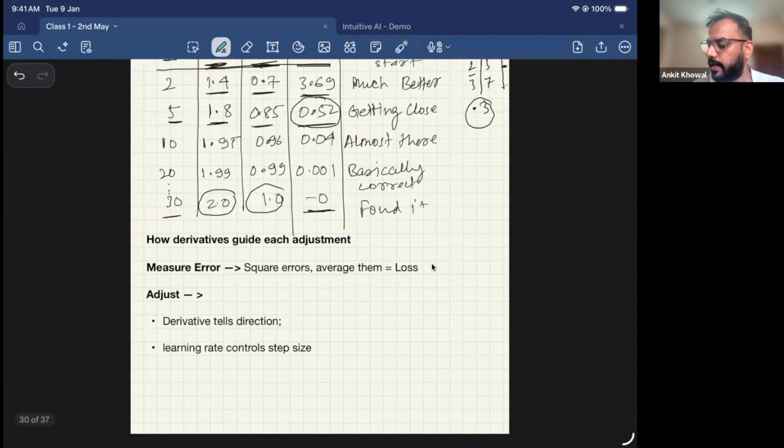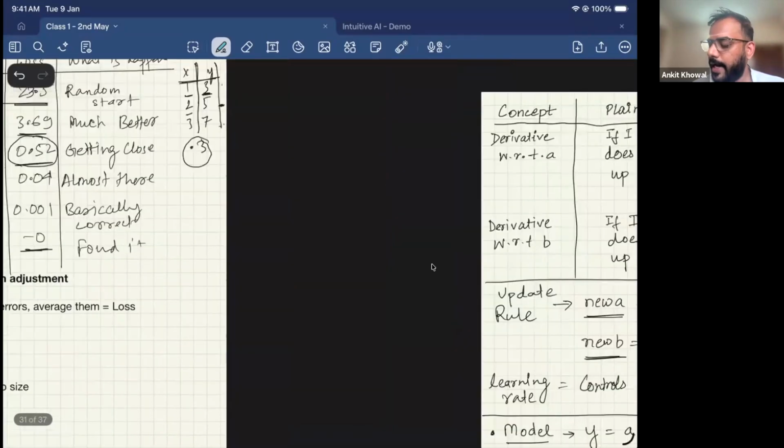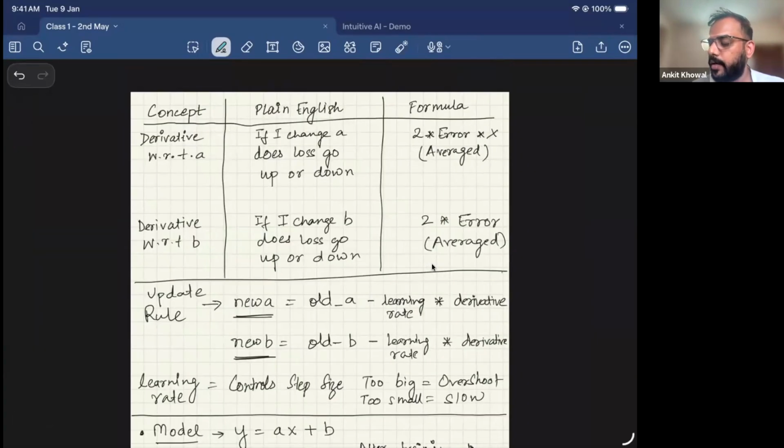So we saw this part, right? We used derivatives and we used the learning rate. We saw how the learning rate controls the step size, right? And why did we use derivatives? Why not integration? Why not multiplication, division or any other mathematical operator? Derivatives tell us that if I change a certain value, like in our case if I change A, does the loss go up or down, right? It measures the rate of change.